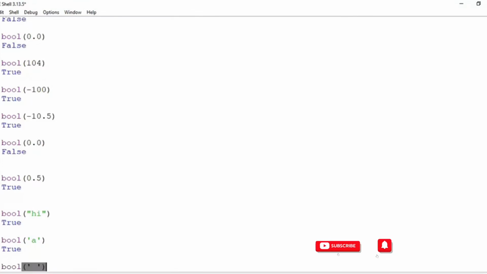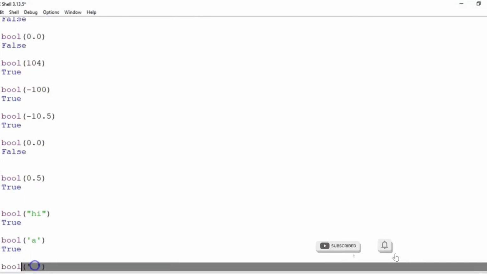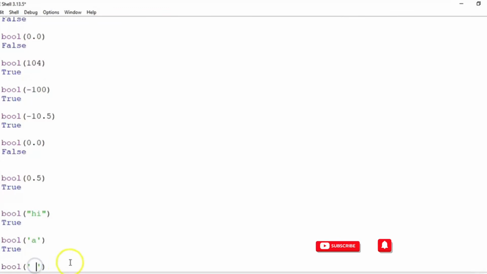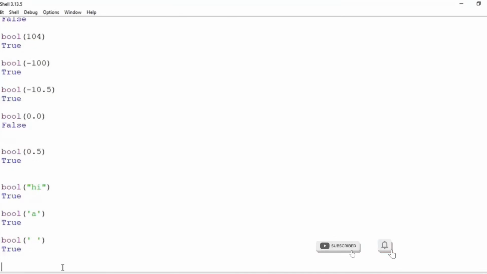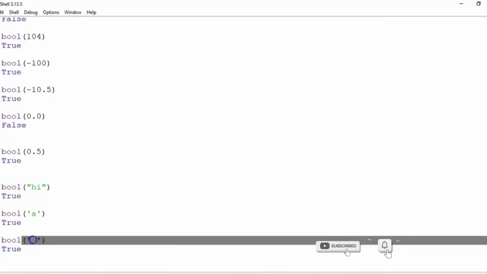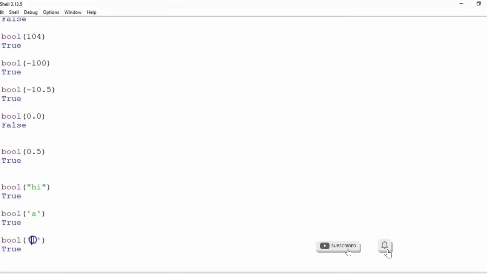Space, what do you think? Is space the value that will give us a false here? Let's try. It should not give us true. Sorry, it should not give us false. It should give us true. Why? Because if you remember, I have said in the video when we discussed strings, space is a valid character.